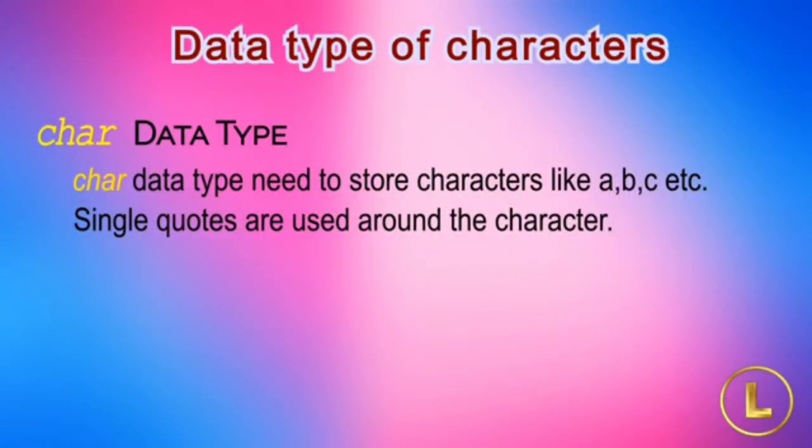So far we have been looking at data types to store numbers. In programming we do need to store characters like A, B, C, etc. For storing character data, C or C++ provides the char data type. By using the char data type, we can store characters in variables. While assigning a character value to a char type variable, single quotes are used around the character as